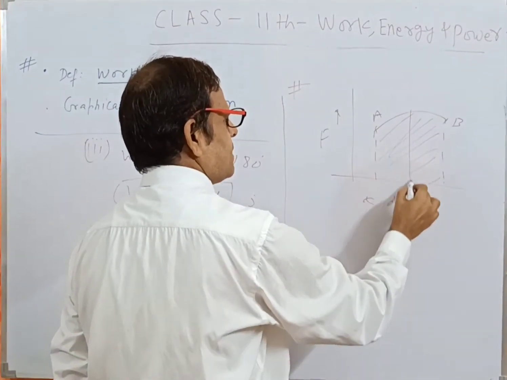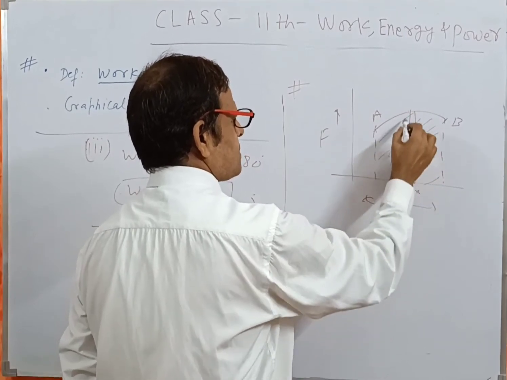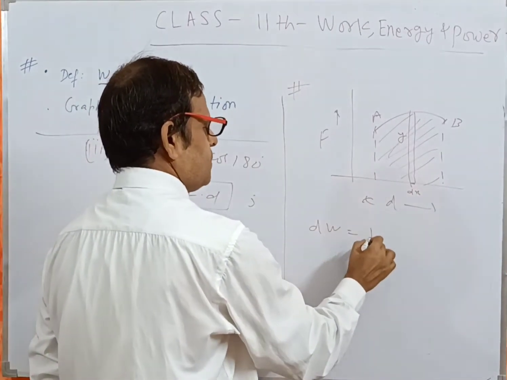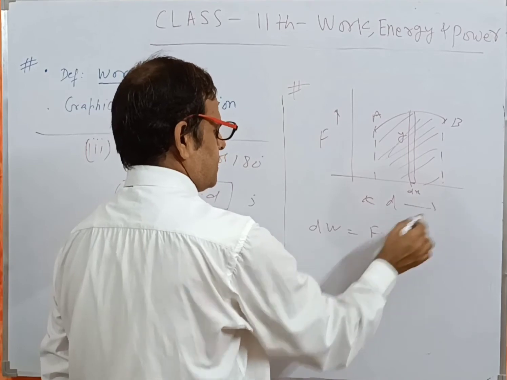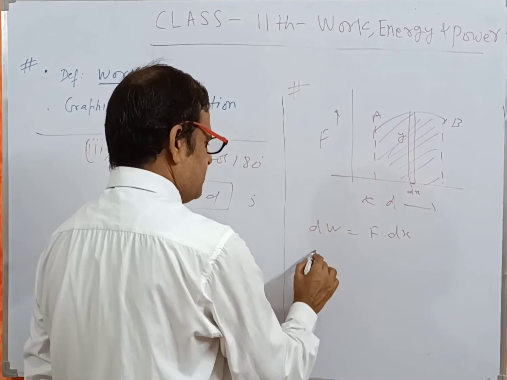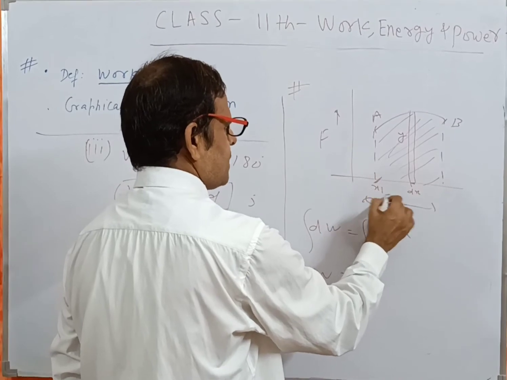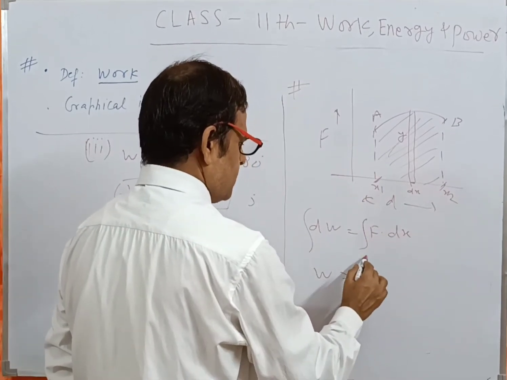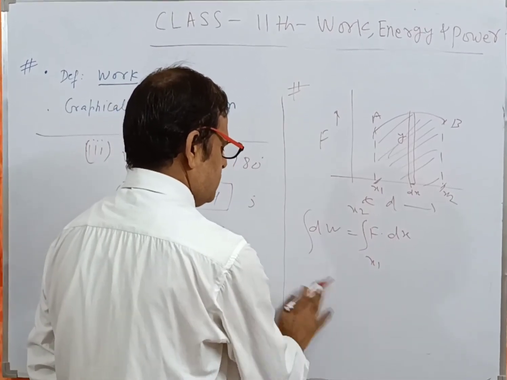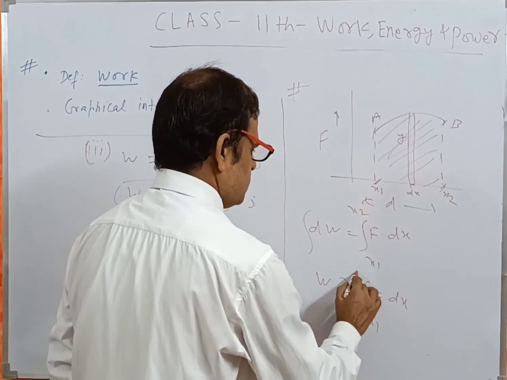Let us take a small strip of thickness dx and variable height F. So work done dW is equal to F dx, and after taking integration, W is equal to the integral of F dx from x1 to x2.